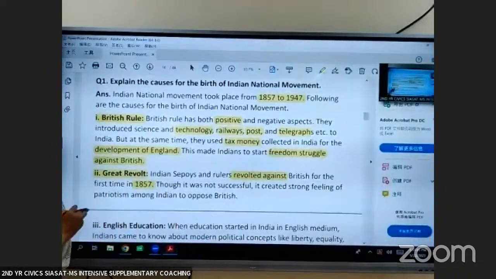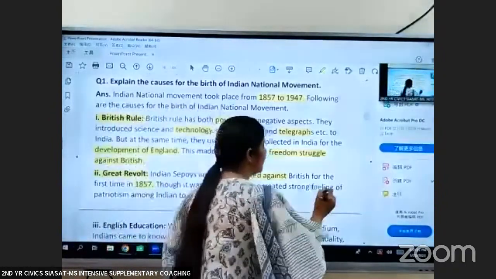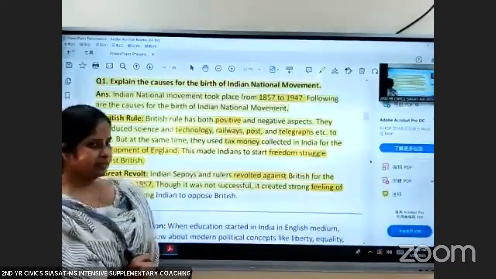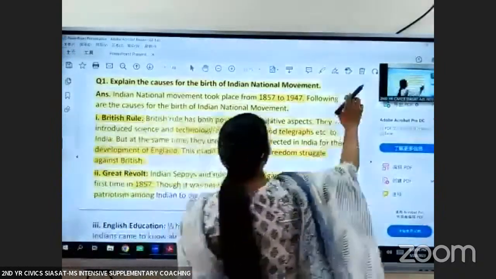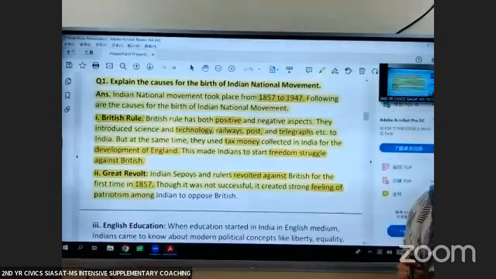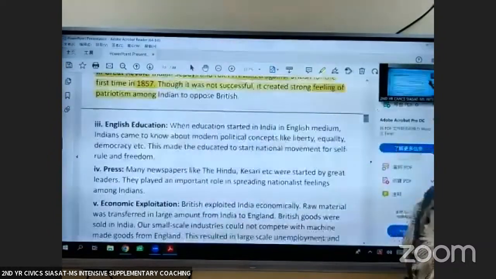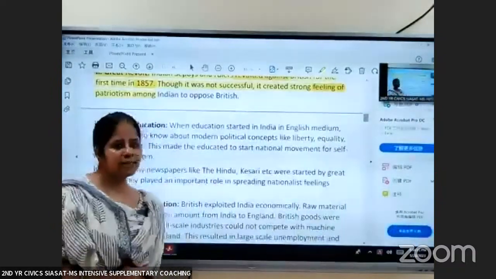They revolted against the Britishers. Though we could not defeat them, it created a feeling of patriotism among the Indians. Am I clear with this? And we opposed Britishers against their exploitative policies. I hope these 2 points are clear.